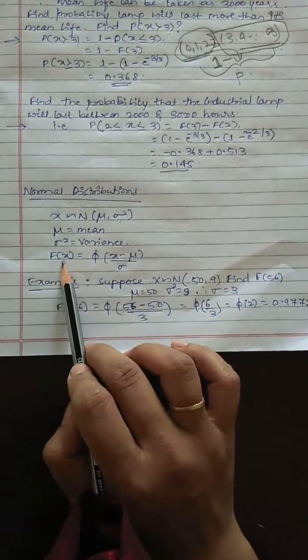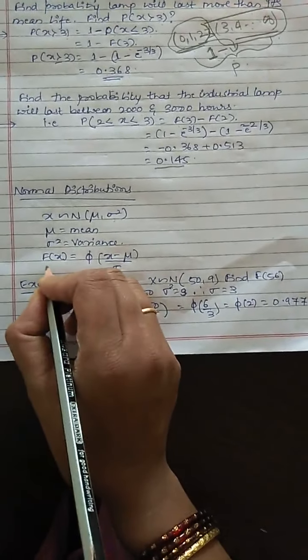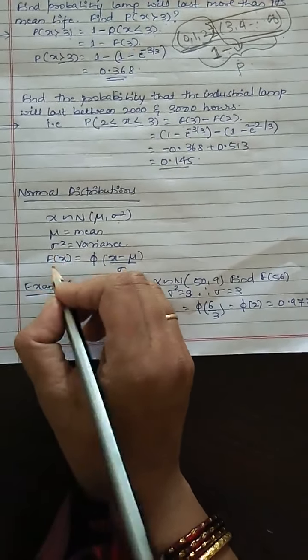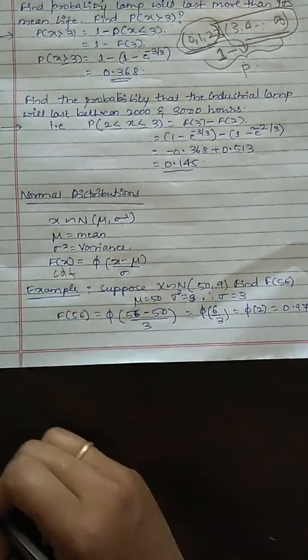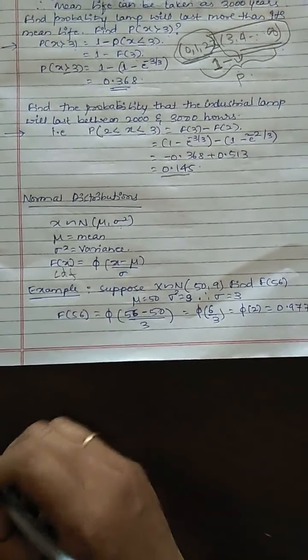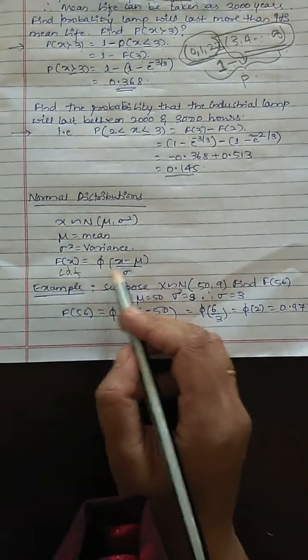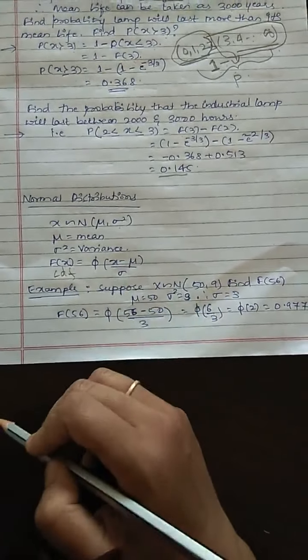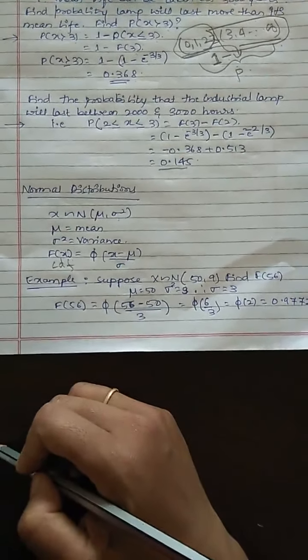So here F of x is given by, what is this capital F of x? It is the CDF, the cumulative distribution function. It is given by phi of (x minus mu) divided by sigma. This formula itself we are going to use here.